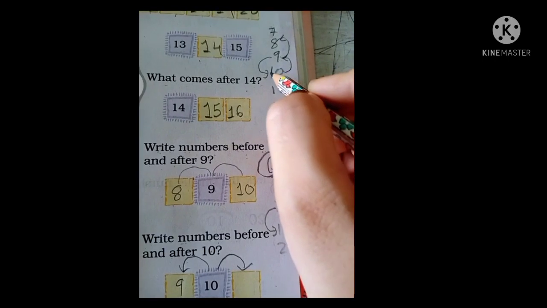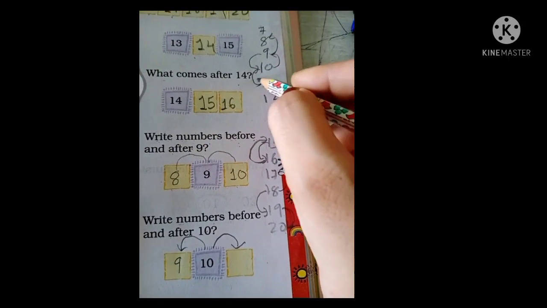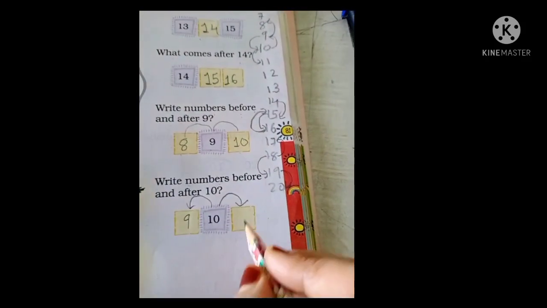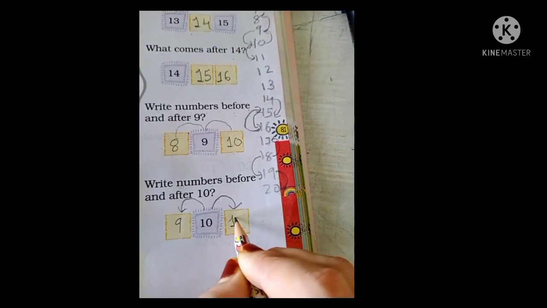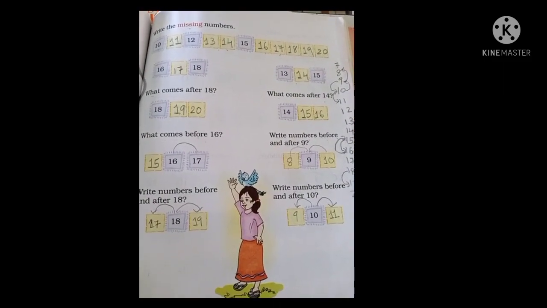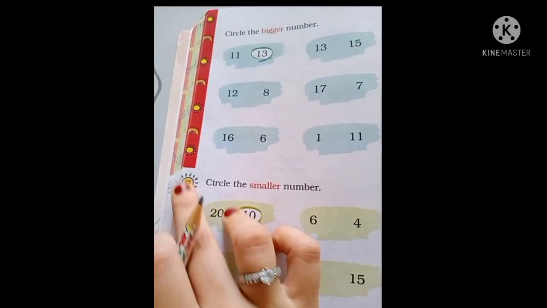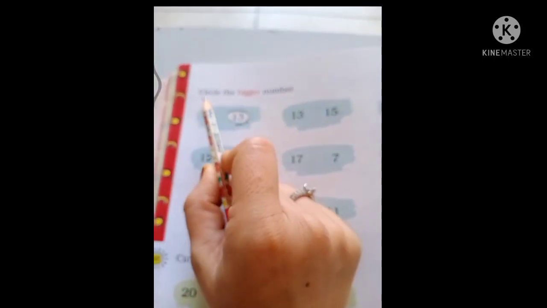And after 10 यानी 10 के बाद. So which number came after 10 students? 11. Which number? 11. So here you have to write down answer 11. So all of you got it. Page number 81, all the answers. Is it visible? Clearly दिख रहा है ना सभी answers? Now on your next page number 82. 82 page number पे क्या दिया है students here?